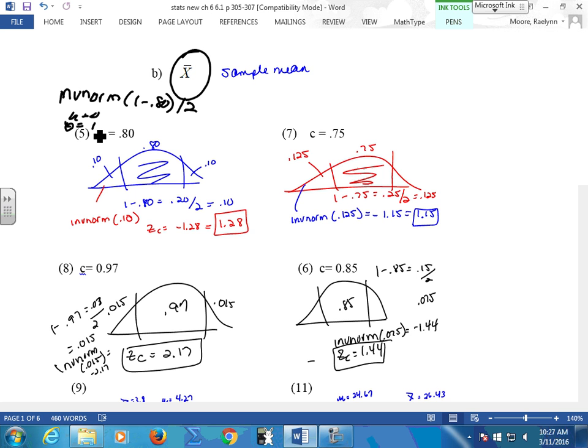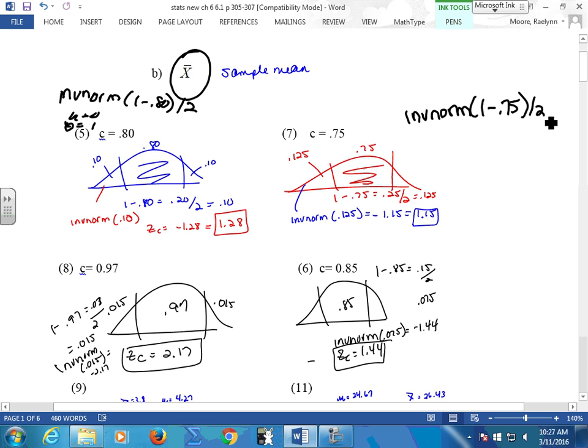And again, we use the positive. In reality, it doesn't matter, because when you do your E, if you put the negative in there and then you come down and do your interval plus or minus, it takes care of it anyway. But we just make our margin of error always positive. For 75, again, just put it in inverse norm: 1 minus 0.75, divide that by 2, let your inverse norm take care of it.